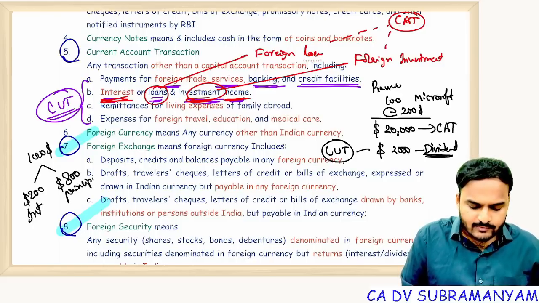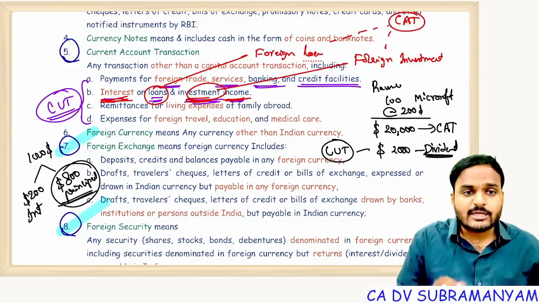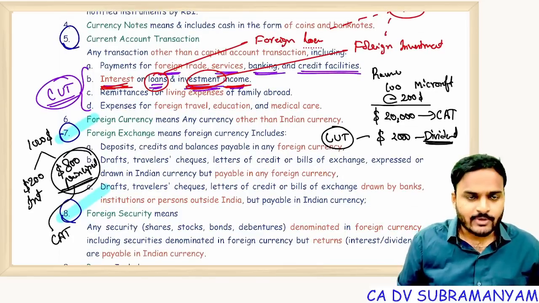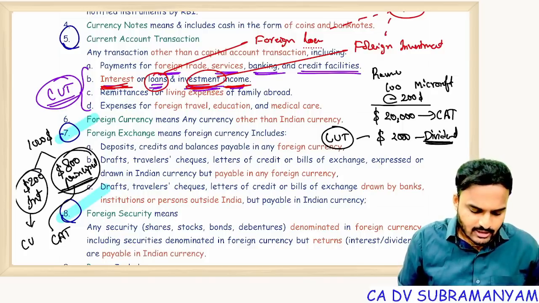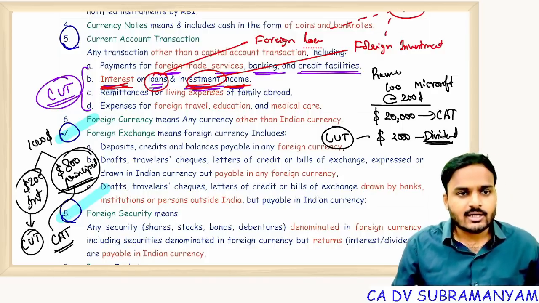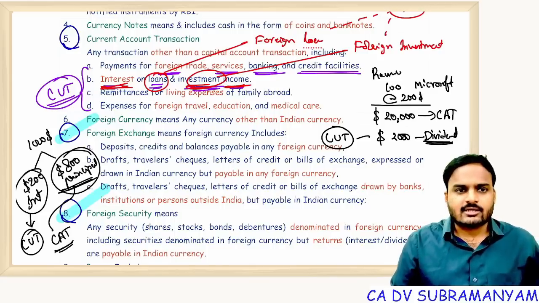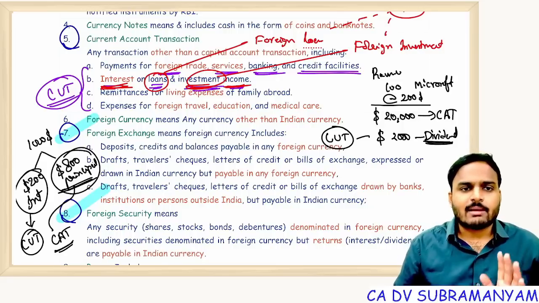Now the $800 principal amount getting reduced becomes a capital account transaction. And the $200 which I am paying as interest comes under current account transaction. Clear everyone? So in an installment, interest expenditure is a current account transaction, whereas principal settlement is a capital account transaction.